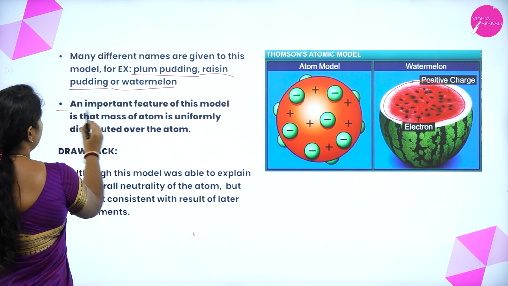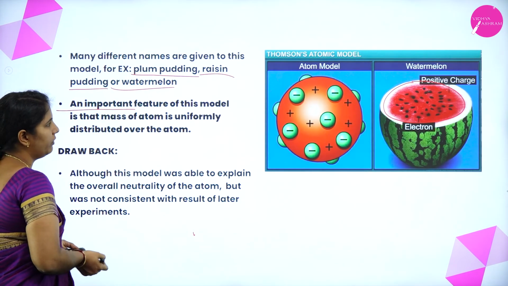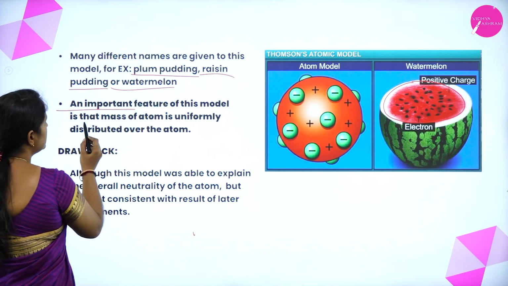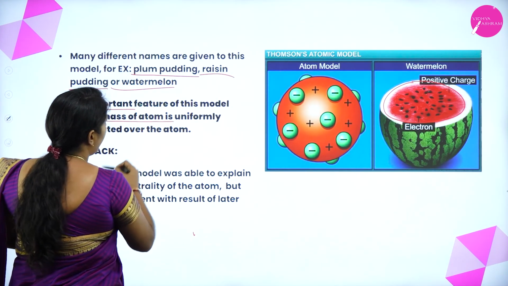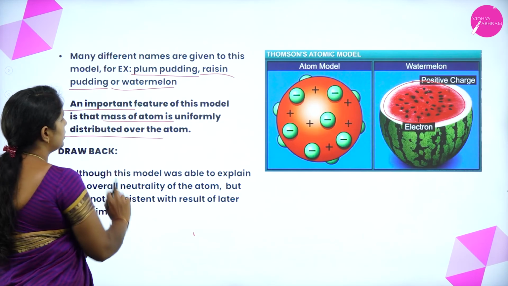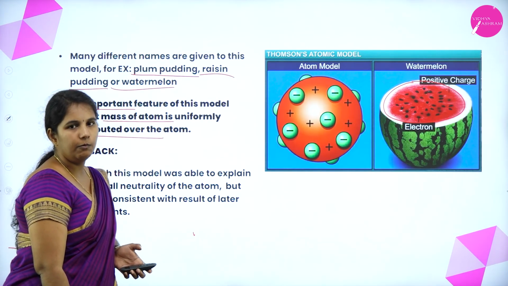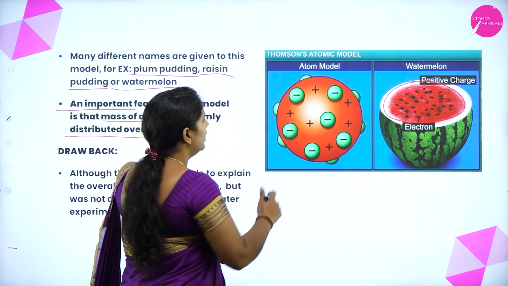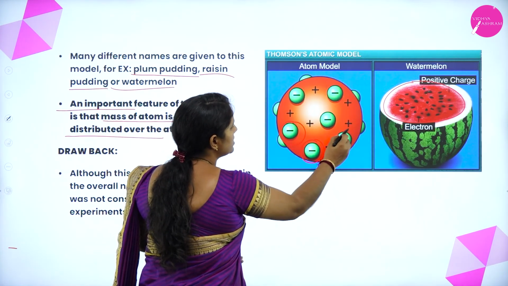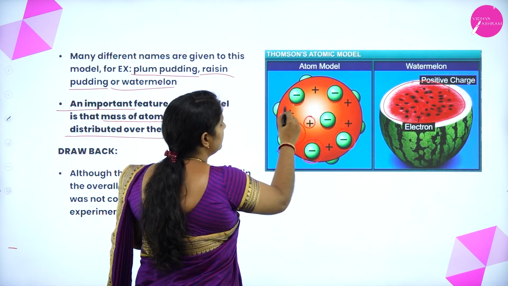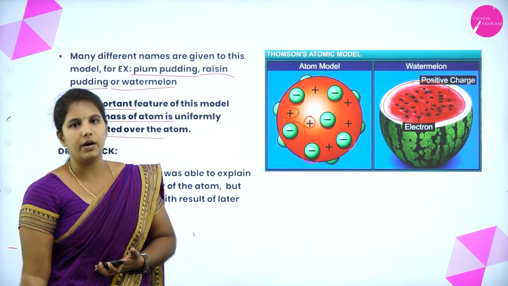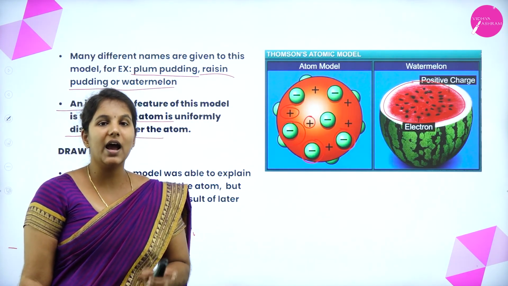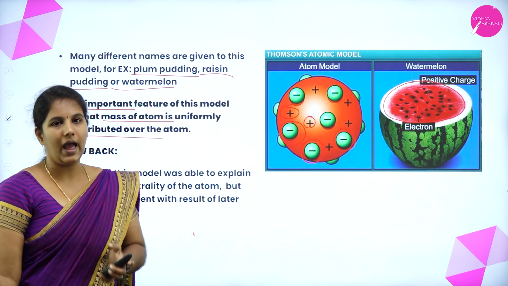According to him, an important feature of this model is that the mass of an atom is uniformly distributed over the atom. Within this positive sphere, the negatively charged electrons are embedded, where the positive and negative charges are equal in number. So this was the idea about the structure of the atom.